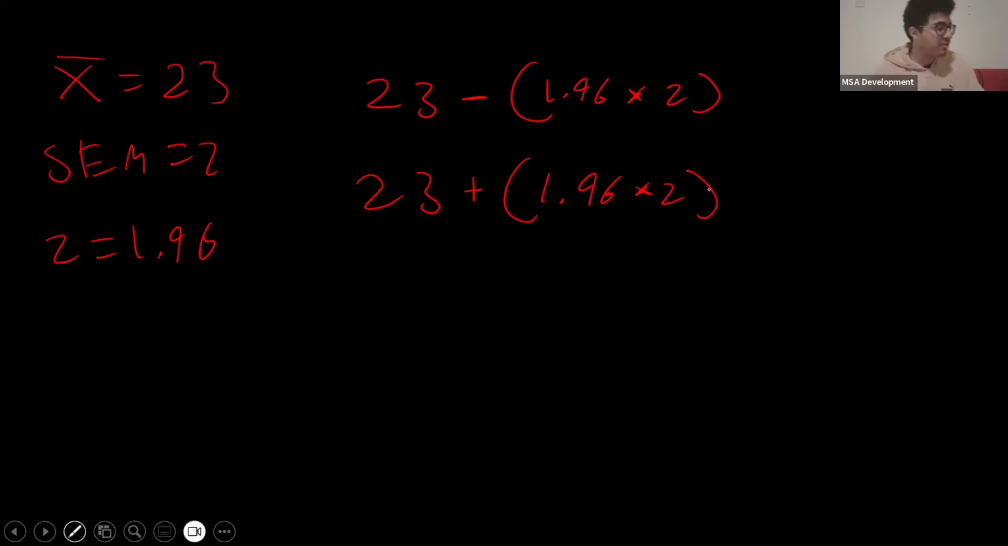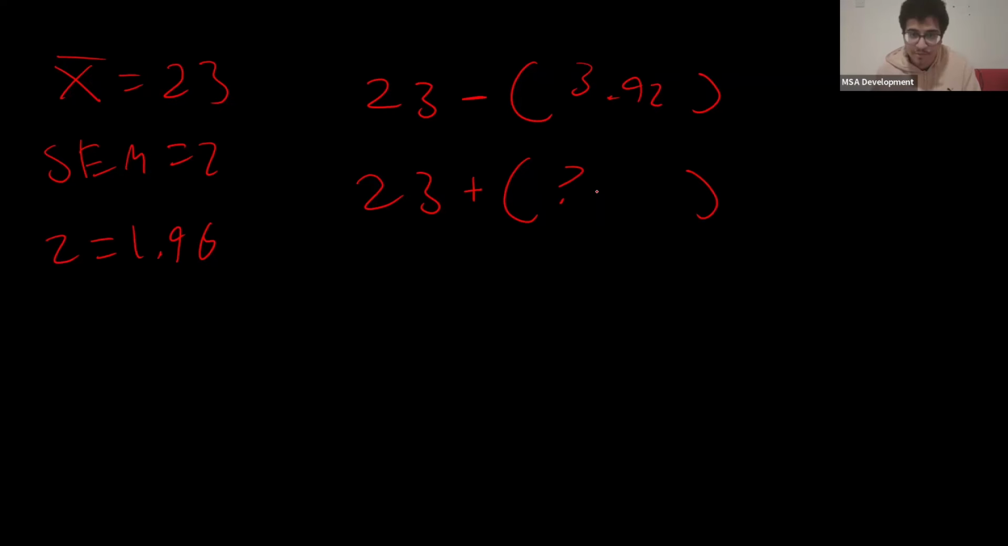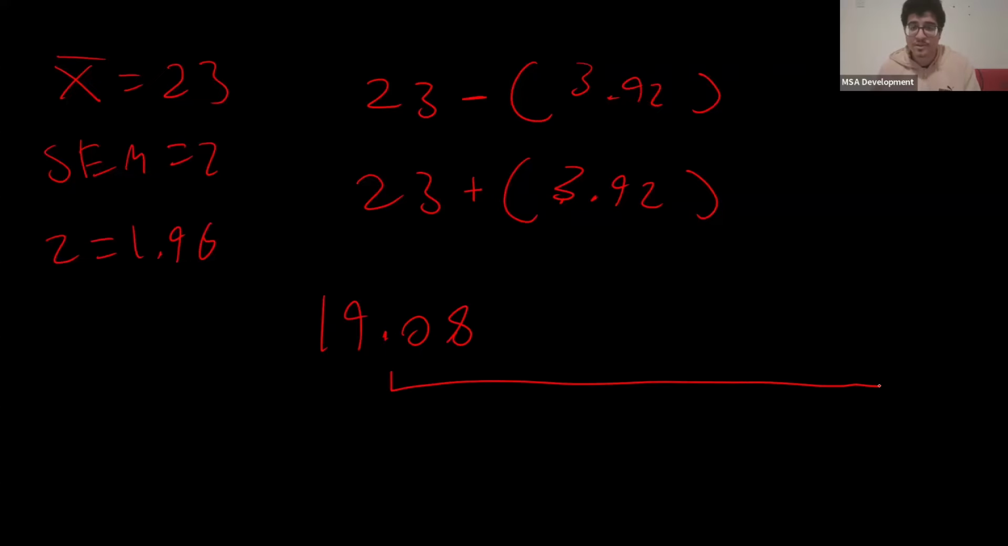So 1.96 times 2, I'm just going to quickly plug that into my calculator. 1.96 times 2 equals 3.92. So both of these are just replaced with 3.92. Sorry if my handwriting sucks, by the way. And then we're going to subtract it and add it, okay? So 23 minus 3.92 is equal to 19.08. And then that's our first point on the confidence interval. And then at the end, 23 plus 3.92 is 26.92. That's the end of the confidence interval.